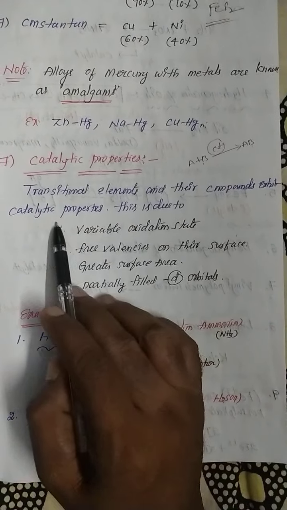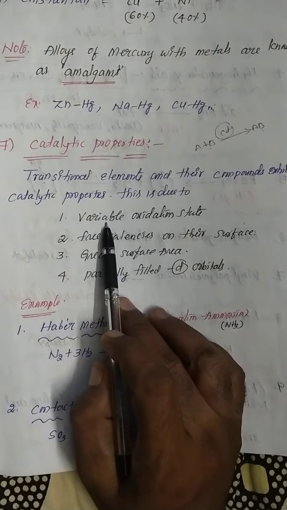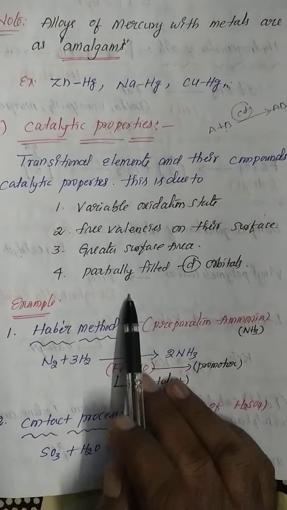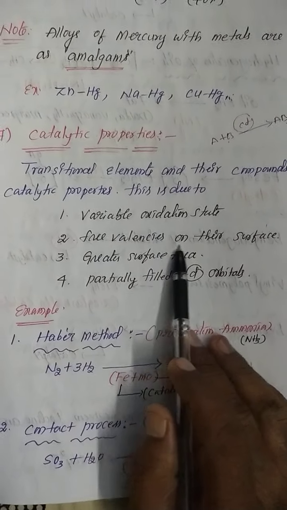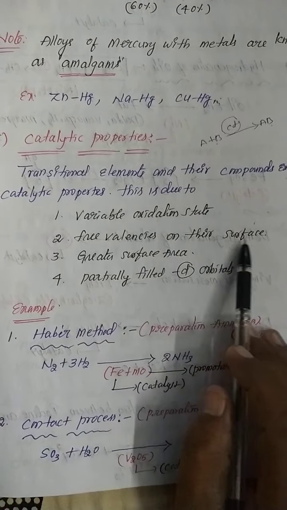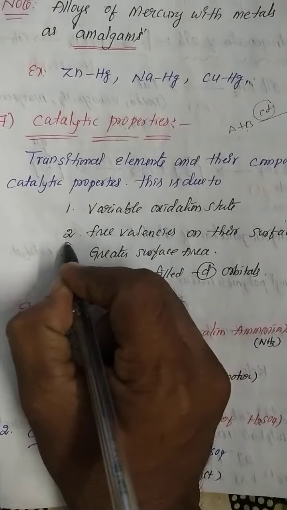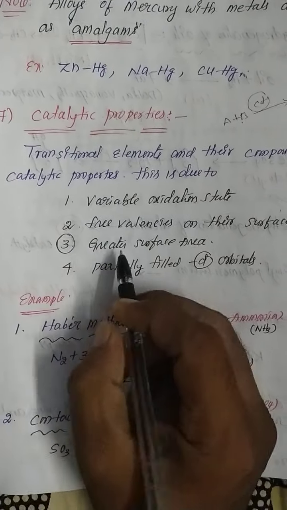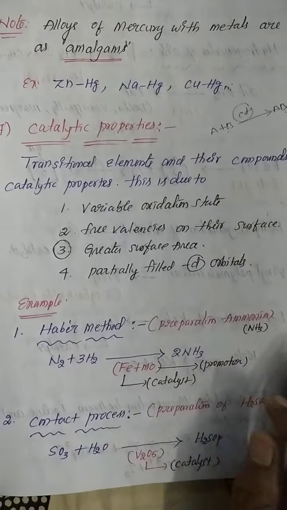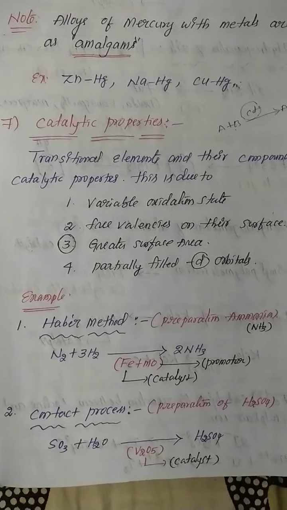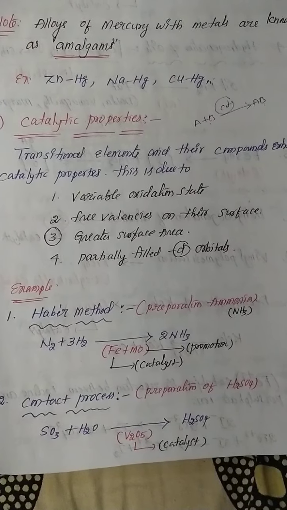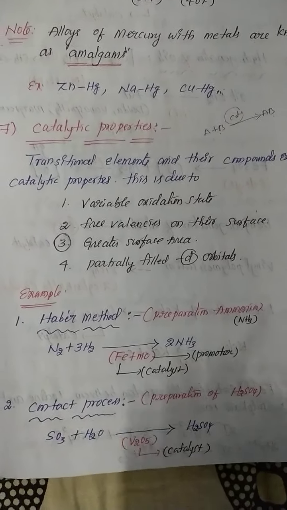This is due to these 4 reasons. Variable oxidation state, free valency on their surface. Free valencies on their surface is a most important point, my dear student, in catalytic property. Greater surface area. If any compound has greater surface area, they easily act as a good catalyst.